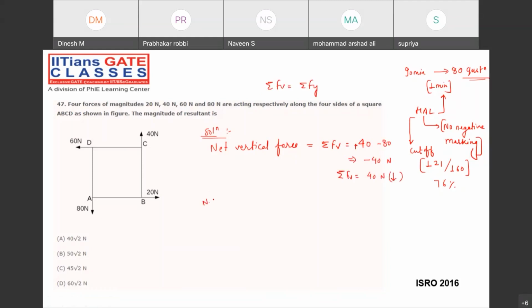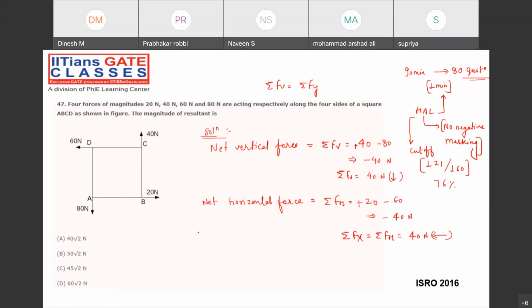What about the net horizontal force? Summation of horizontal force: plus 20 minus 60. Then what you can find? Minus 40 Newton. What you can write? 40 Newton in this direction, right? Because the force magnitude along the direction, that we need to mention, right?